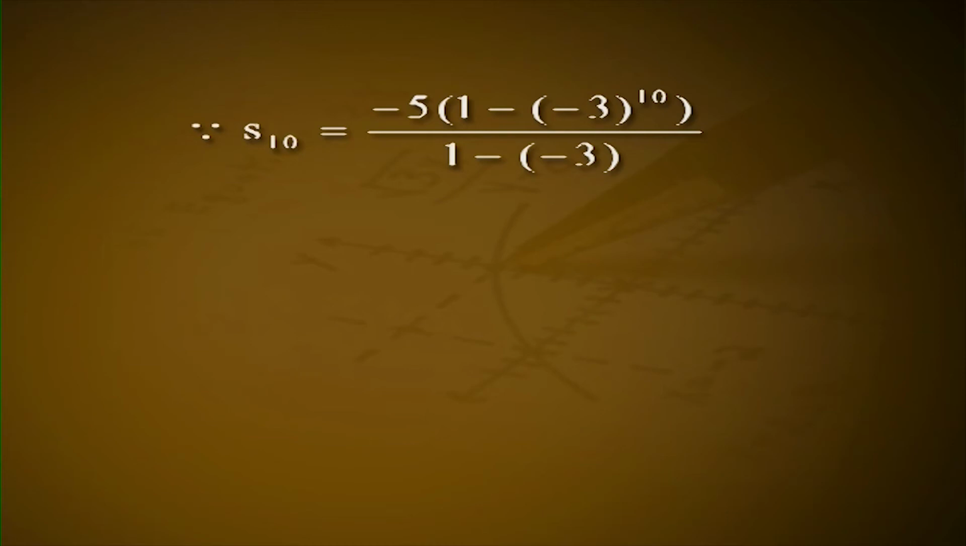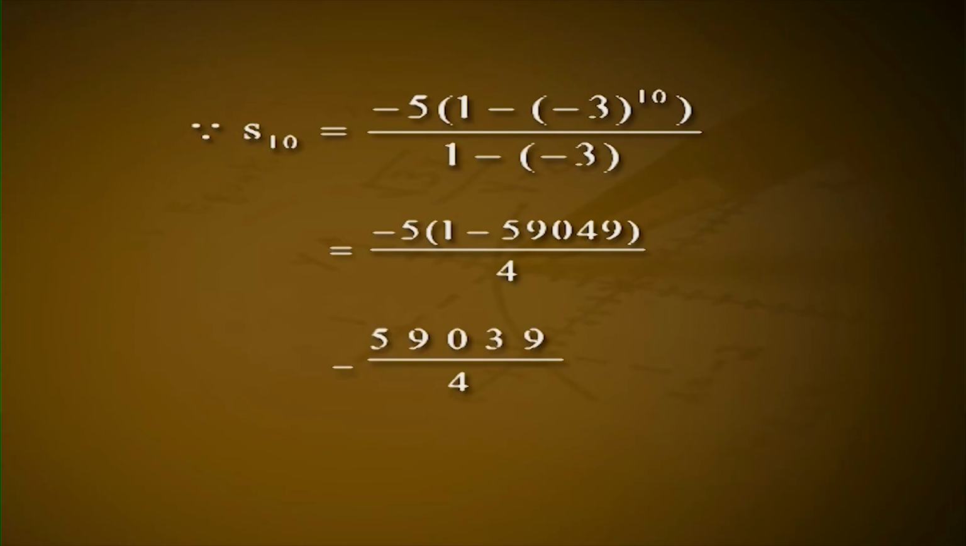minus minus 3, which is equal to minus 5 into 1 minus 59,049 divided by 4 is equal to 59,039 divided by 4 is equal to 14,759.75. Problem number 3. Find S6 for the sequence an is equal to 3 into 4 raised to n minus